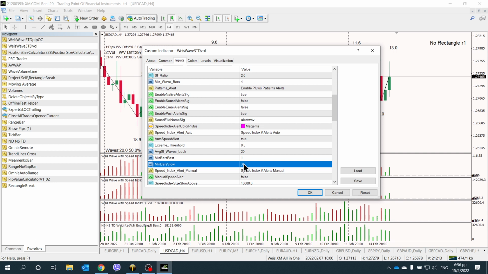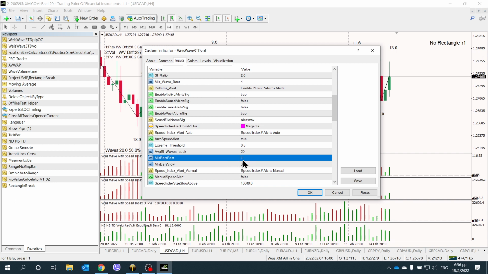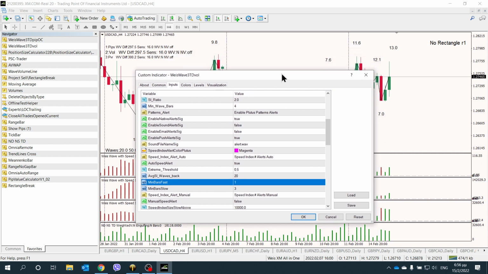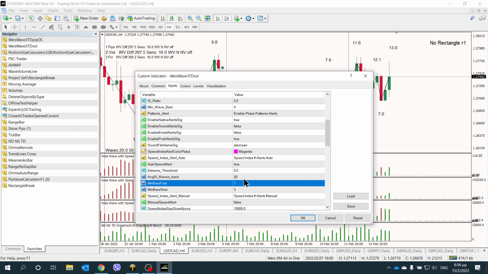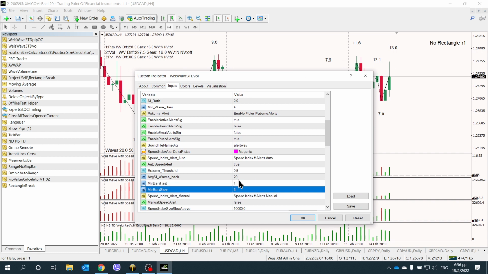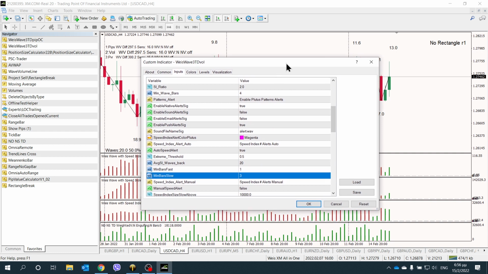So we can filter out that the slow waves must at least be 3 bars long. For the fast waves, I have it at one bar because we can have one bar fast waves. But for the slow, I need at least 3 bars or sometimes even more to get the indication. So these are the only things that we set up.